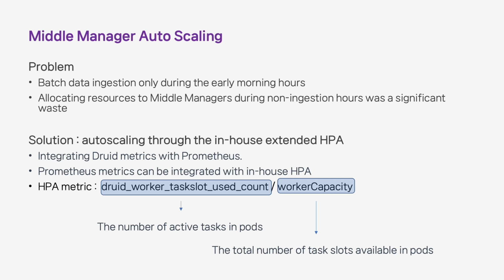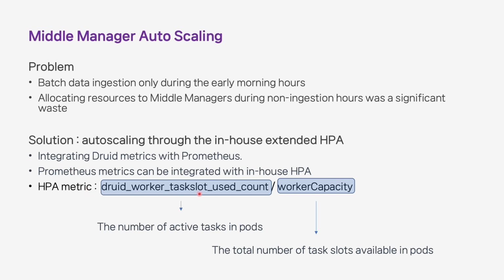The reason why we had to use our in-house HPA was that it supports Prometheus metric. We already connected Druid metric to Prometheus for monitoring, and in-house HPA can use Prometheus metric without any extra setup. This is the metric we used as the criteria for scaling in and out.